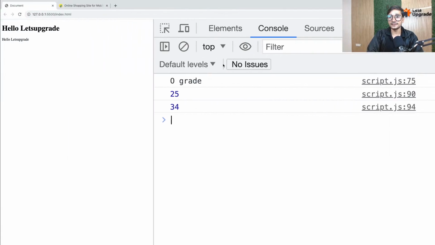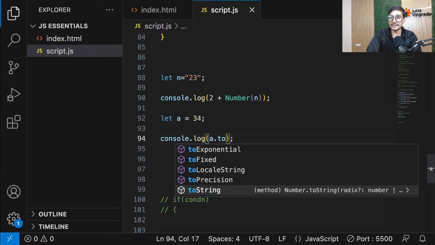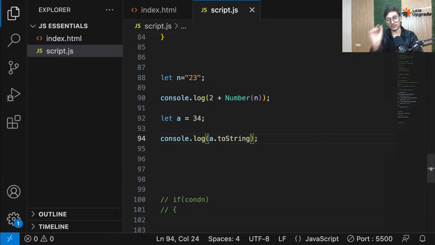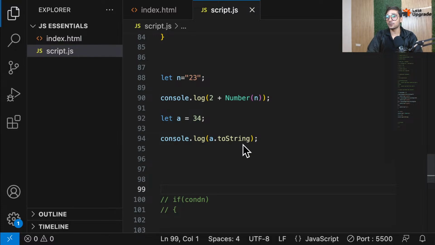And if you see now, guys, a is a number, it's 34. That's why I can see it's getting printed in blue. But now if I go ahead and use a function called toString, so number, whatever number you have, dot toString will easily convert it to a string. Now I can see, okay, and now it will give us some output.